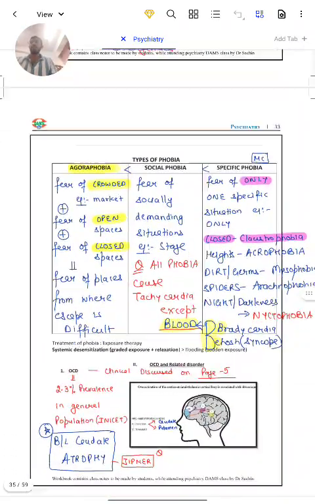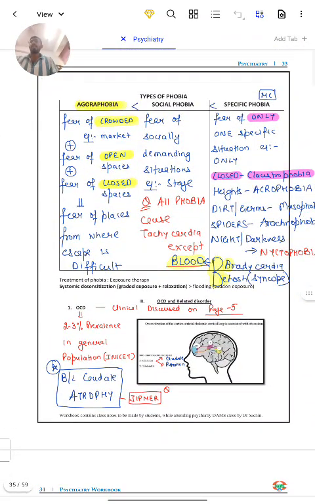Second heading is types of phobia: agoraphobia, social phobia, specific phobia. Agoraphobia is fear of crowded places, for example a market, or fear of open spaces or closed spaces. We can sum up: fear of places from where escape is difficult.